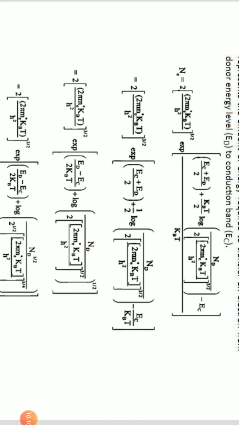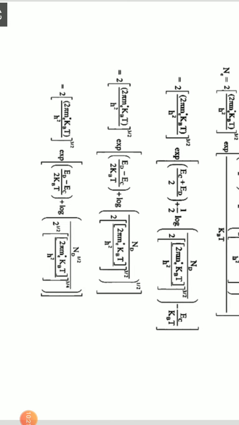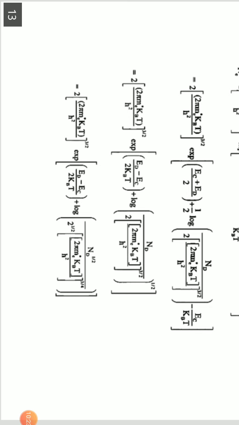whole divided by kT. Or this becomes 2 into (2 pi m star kT by h square) whole power 3 by 2 exponential of [(EC plus ED) by 2 plus 1 by 2 log of ND by 2 into (2 pi m star kT by h square) whole power 3 by 2, minus EC] by kT. Or this becomes 2 into (2 pi m star kT by h square) whole power 3 by 2 exponential of (ED minus EC) by 2kT plus log of [ND by 2 into (2 pi m star kT by h square) whole power 3 by 2] whole power 1 by 2.